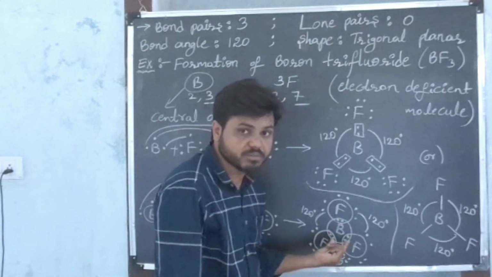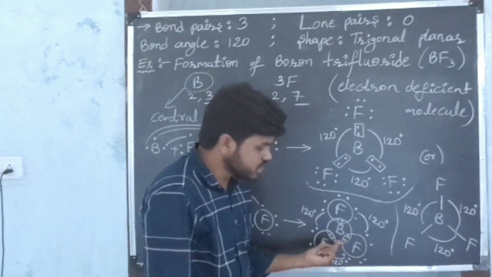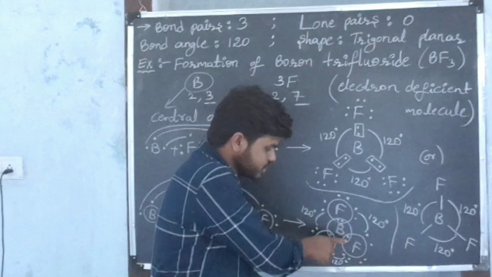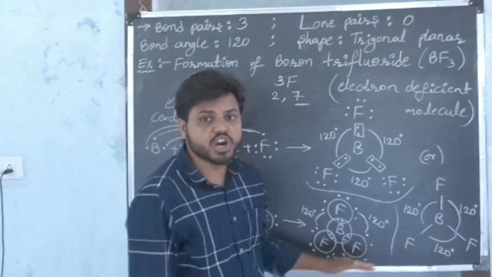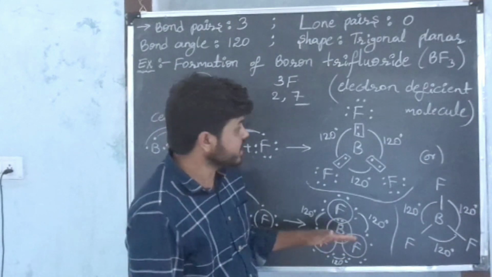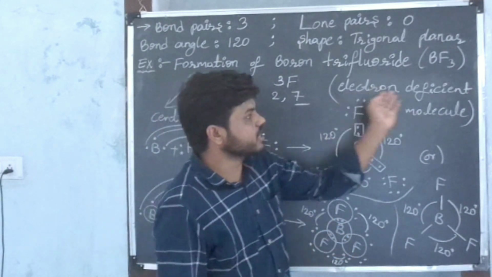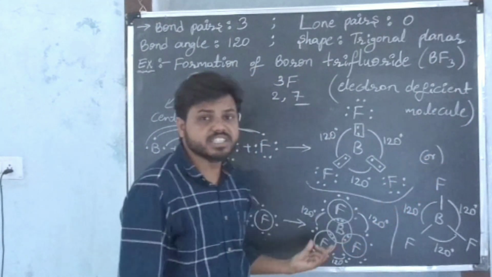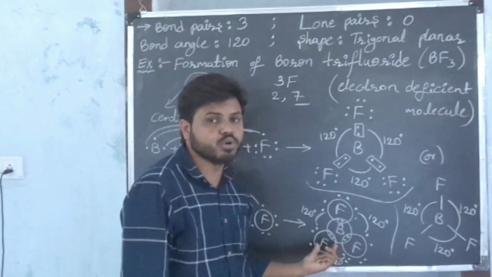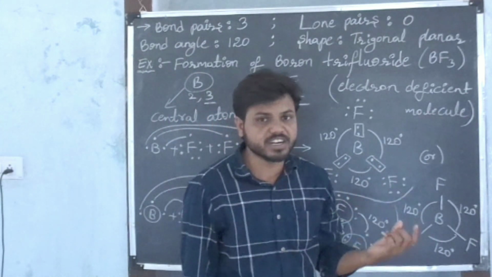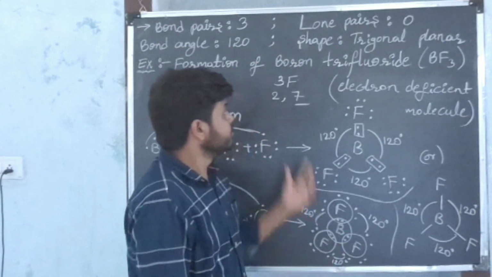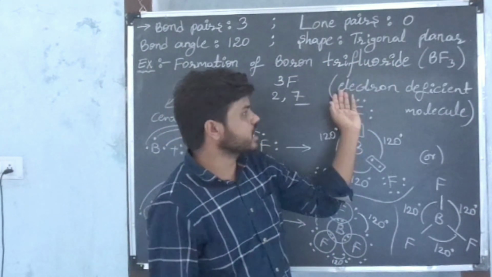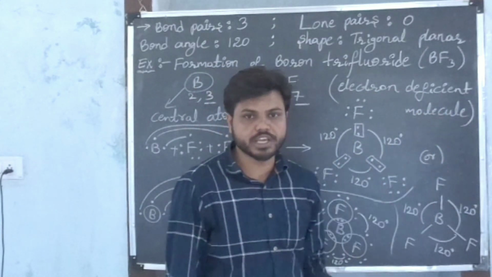Now see the central atom, that is boron. The boron atom is possessing only 6 electrons, 2 plus 2 plus 2. It is not possessing 8 electrons. That's why this molecule is called an electron deficient molecule. The central atom of the molecule, that is boron, is possessing only 6 electrons. That's why the boron trifluoride molecule is called an electron deficient molecule.